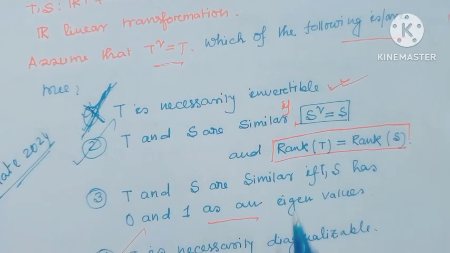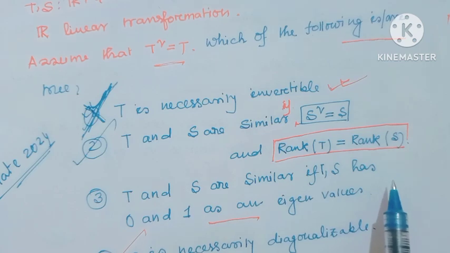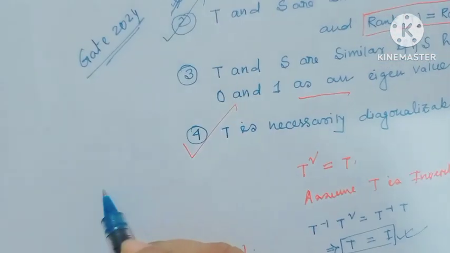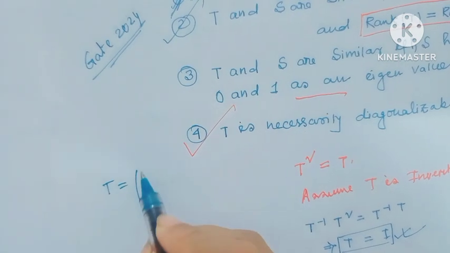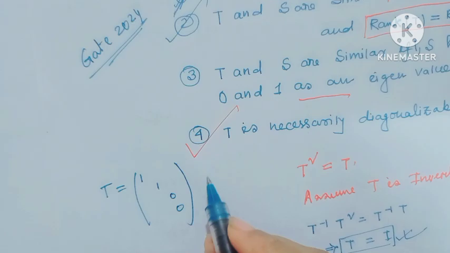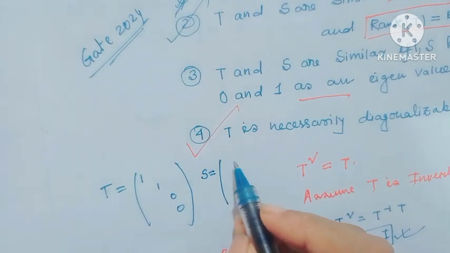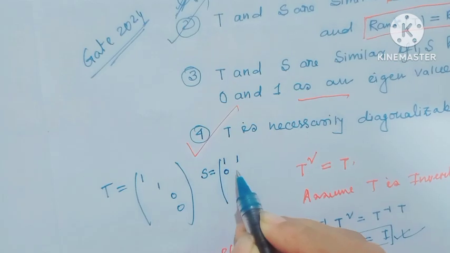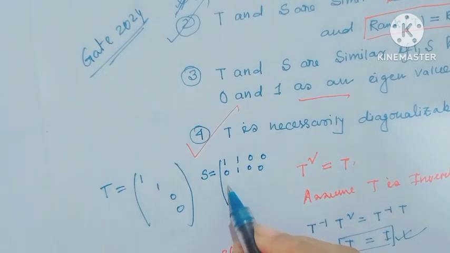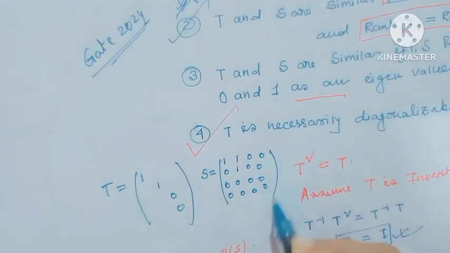Option 3 implies T and S are similar if T and S have 0 and 1 as eigenvalues. Is it true? Notice, if you consider T equal to diag(1, 1, 0, 0), here 0 and 1 are the eigenvalues, and consider S equal to a 2 by 2 block 1 1, 0 1, and the other entries 0.